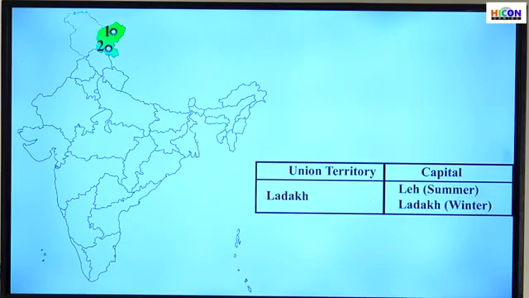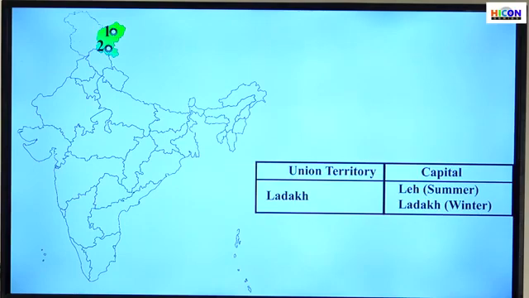The next one, Ladakh. This is another region that was cut off from the old state of Jammu and Kashmir. Just like Jammu and Kashmir, Ladakh again has 2 capitals, Leh during the summer and Kargil during the winter. Just as the state of Jammu and Kashmir has Srinagar and Jammu, the union territory Ladakh also has 2 capital regions. One is Leh, the capital during the summer season, and the other is the capital during the winter season.